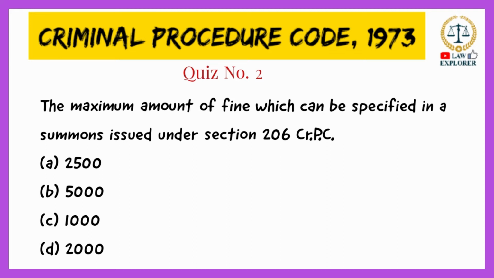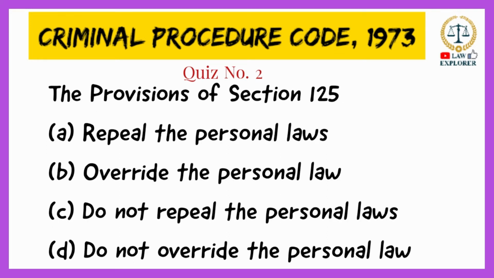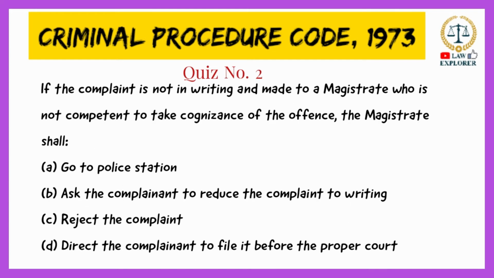The provisions of section 125: option A, repeal the personal laws; option B, override the personal law; option C, do not repeal the personal laws; or option D, do not override the personal law. The right answer is option B, override the personal law. It has been observed by the Supreme Court that Section 125 of CrPC overrides the personal law if there is any conflict between the two.